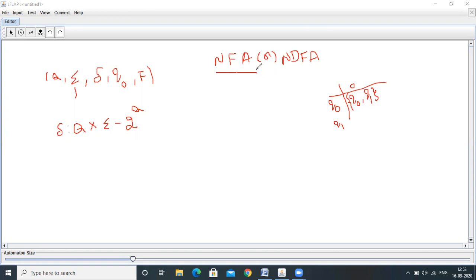But what is the use of NFA? So construction of DFA is difficult compared with construction of NFA. So we will construct NFA for the given language, then we will convert that NFA into DFA. Now let's see a simple example for construction of NFA.